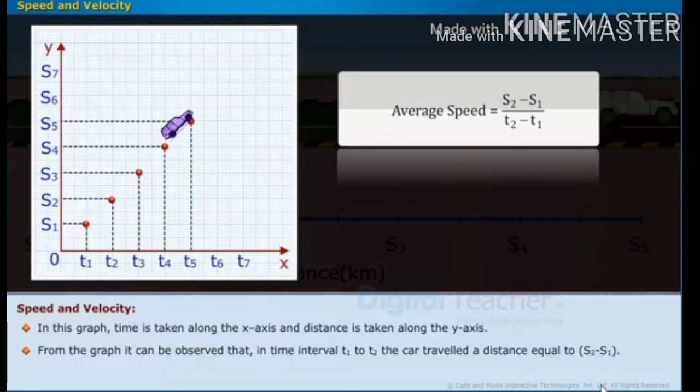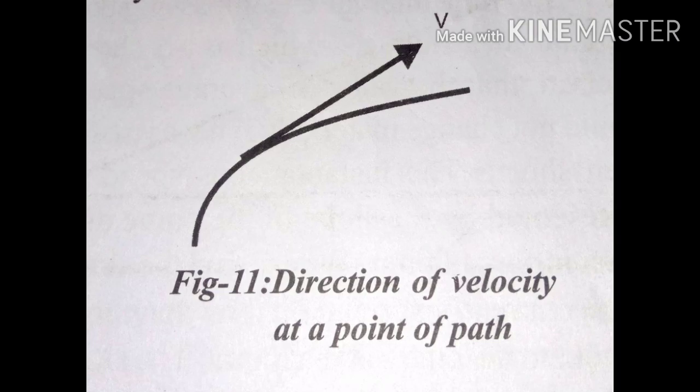Speed gives an idea of how fast the body moves. In general, bodies move in a particular direction at any instant of interest, and this direction may not be constant throughout the journey. So, we need to define another quantity called velocity. Velocity is the speed of an object in a specified direction. Velocity gives the idea of how fast the body moves in a specified direction. It is a vector.